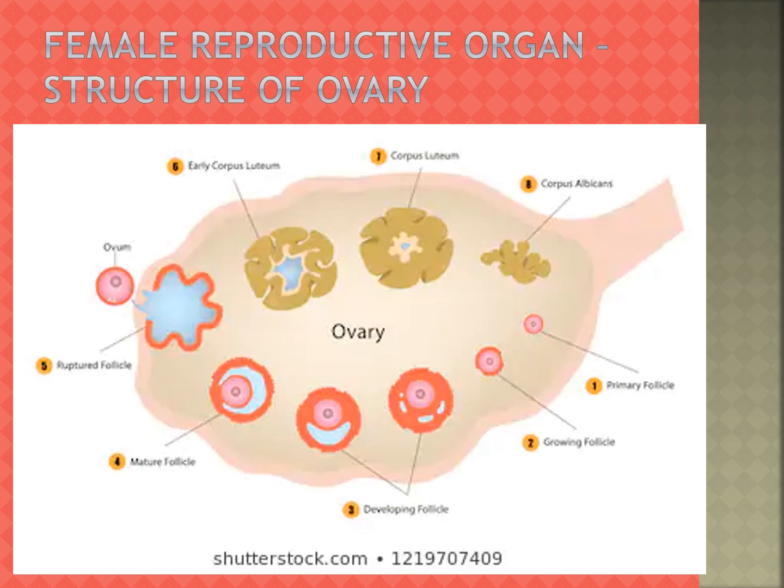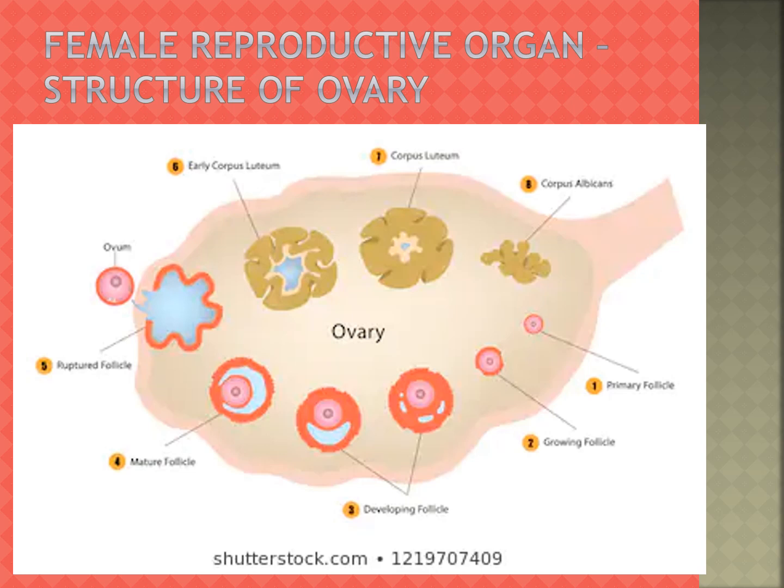Germinal epithelium. The epithelial cells called granulosa cells surround each ovum in the ovary together, forming the primary follicle. As the egg grows larger, the follicle enlarges. If the egg is small, the follicle is also small. As the egg grows, the follicle also becomes larger and gets filled with fluid, and is then called the Graafian follicle.